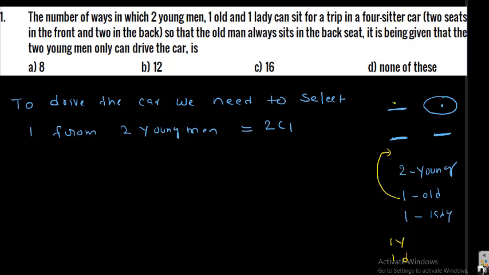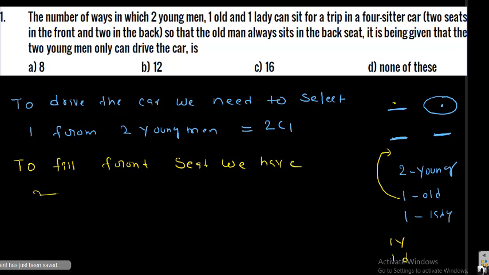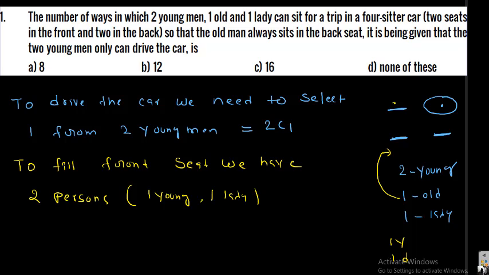To fill the front seat, we have two persons, and we can choose any one from those two. This happens in 2C1 ways.